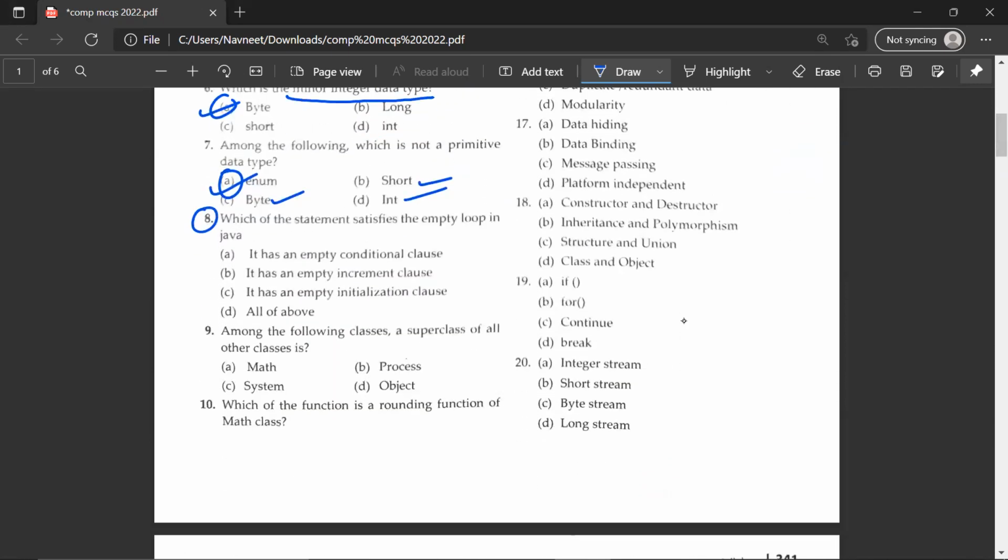Eighth question, which of the statements satisfies the empty loop in Java? It has an empty conditional clause, empty increment clause, and empty initialization clause. So the correct answer would be D, all of the above. Moving on to the next question, among the following classes, the superclass of all the classes is D, object.